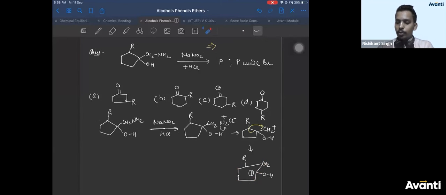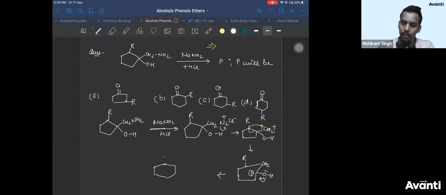This carbon is positive. So this positively charged carbocation can be stabilized by back bonding from oxygen. It will donate a lone pair of electrons. So you get the carbon having C=O, next to that is R, ortho, meta you can say. So 6-membered ring.